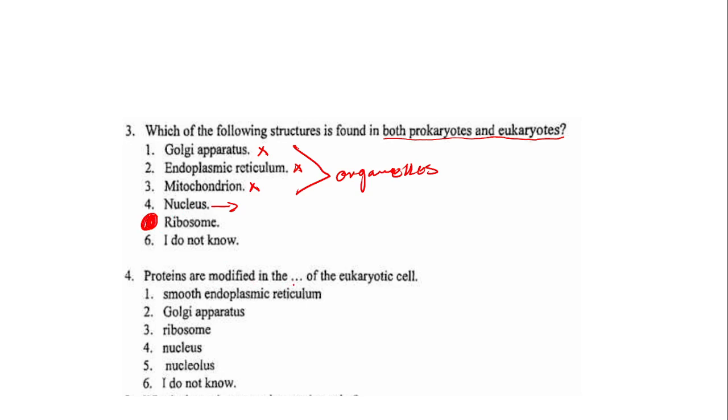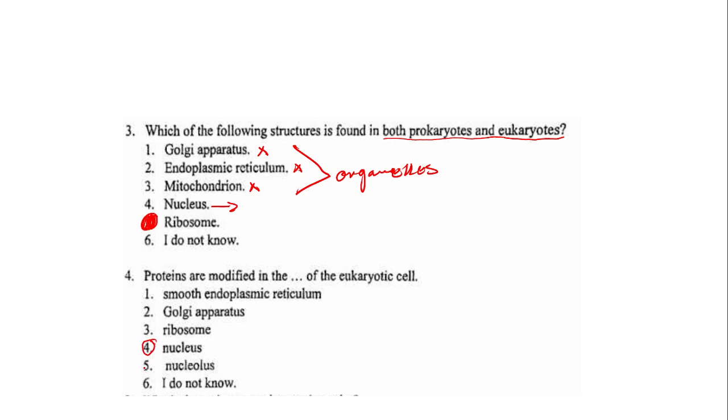Proteins are modified in the dash of the eukaryotic cell. Here we have smooth endoplasmic reticulum, Golgi apparatus, ribosome, nucleus, nucleolus. This question is coming from DNA translation. I will send notes on this. The answer for this one, where the modification takes place, is simply the nucleus.